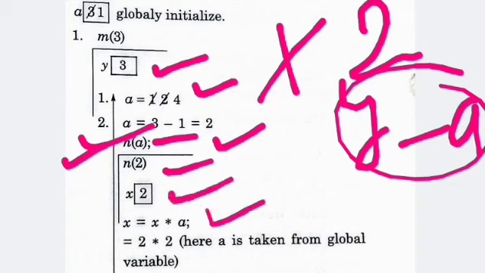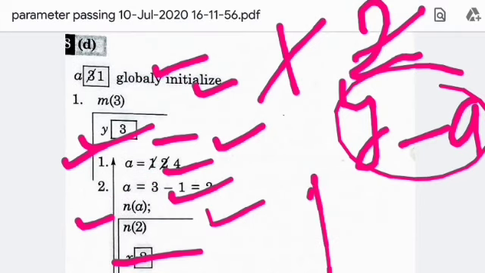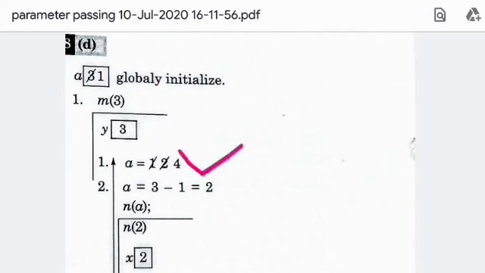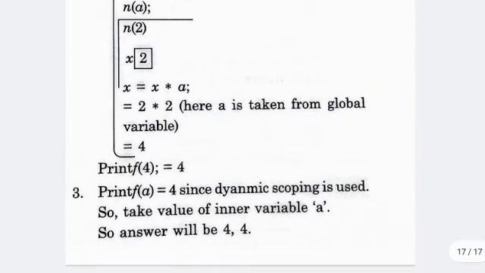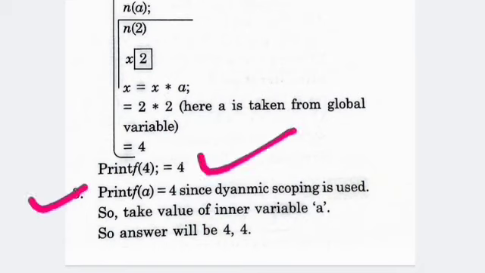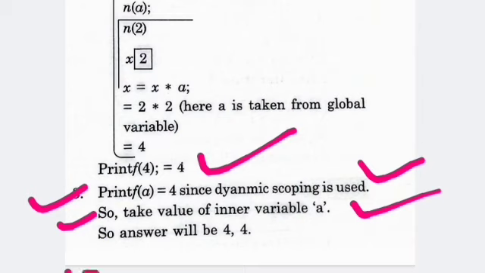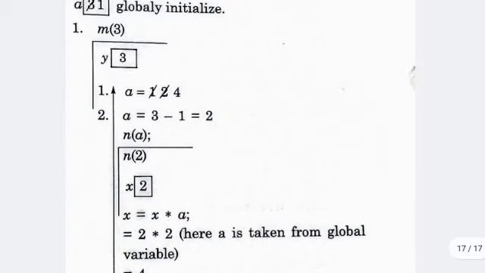Now when we call and execute the line of code x equal to x into a, then the value of x is equal to 4. So due to this the value of a, which was 2, becomes 4, which is represented here. Now on the basis of this we print the value of a, that is your 4, and at the last we print the value 4, since dynamic scoping is used. So take the value of the inner variable a. So the answer will be 4, 4, that is your option D.